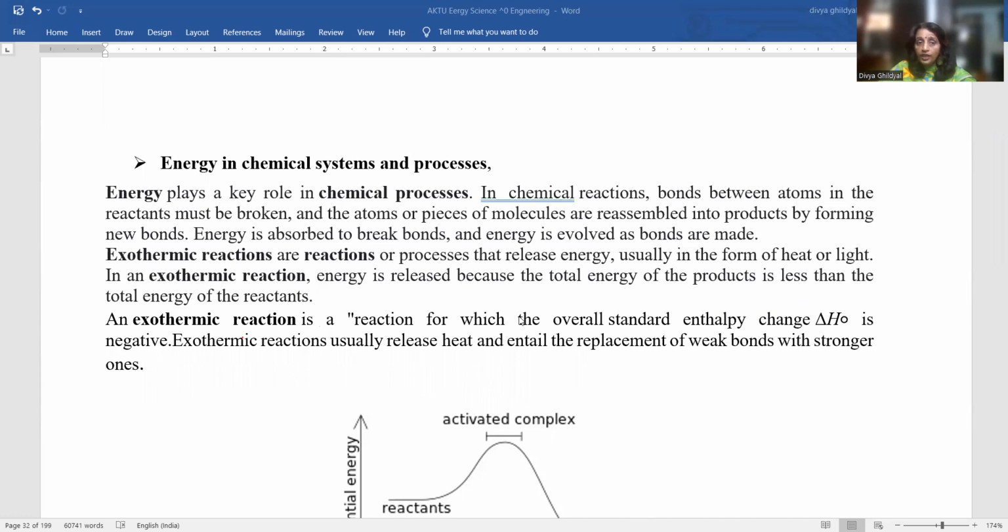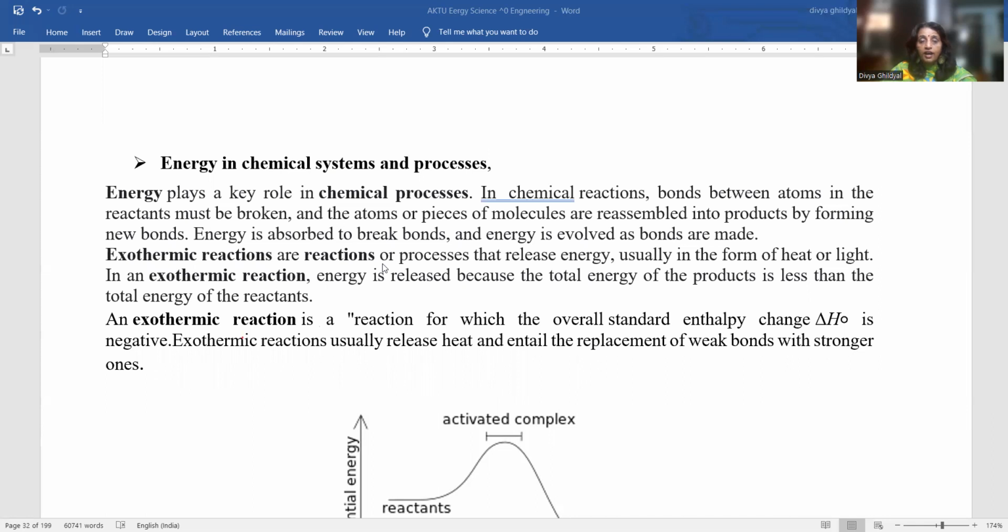We should know about exothermic reactions and endothermic reactions, because chemical reactions happen because of the bonds between atoms in the reactants and molecules. It is happening on the nuclear level. So it is very important.